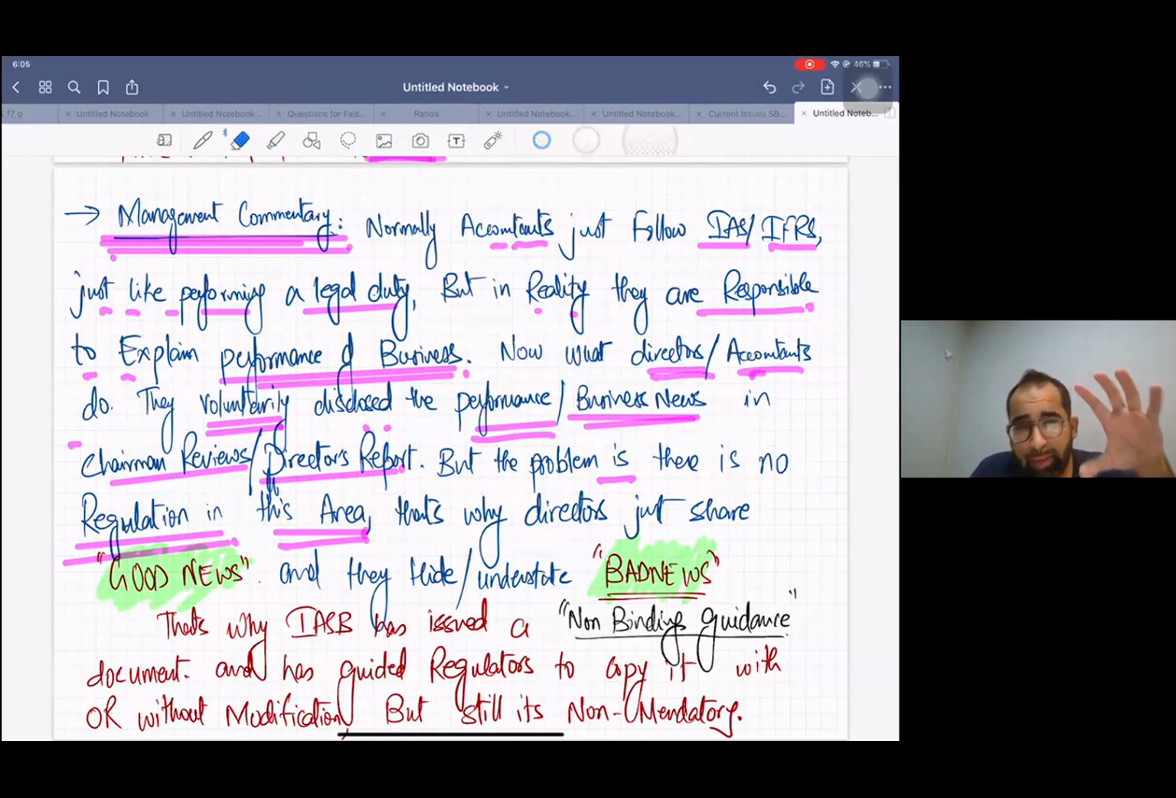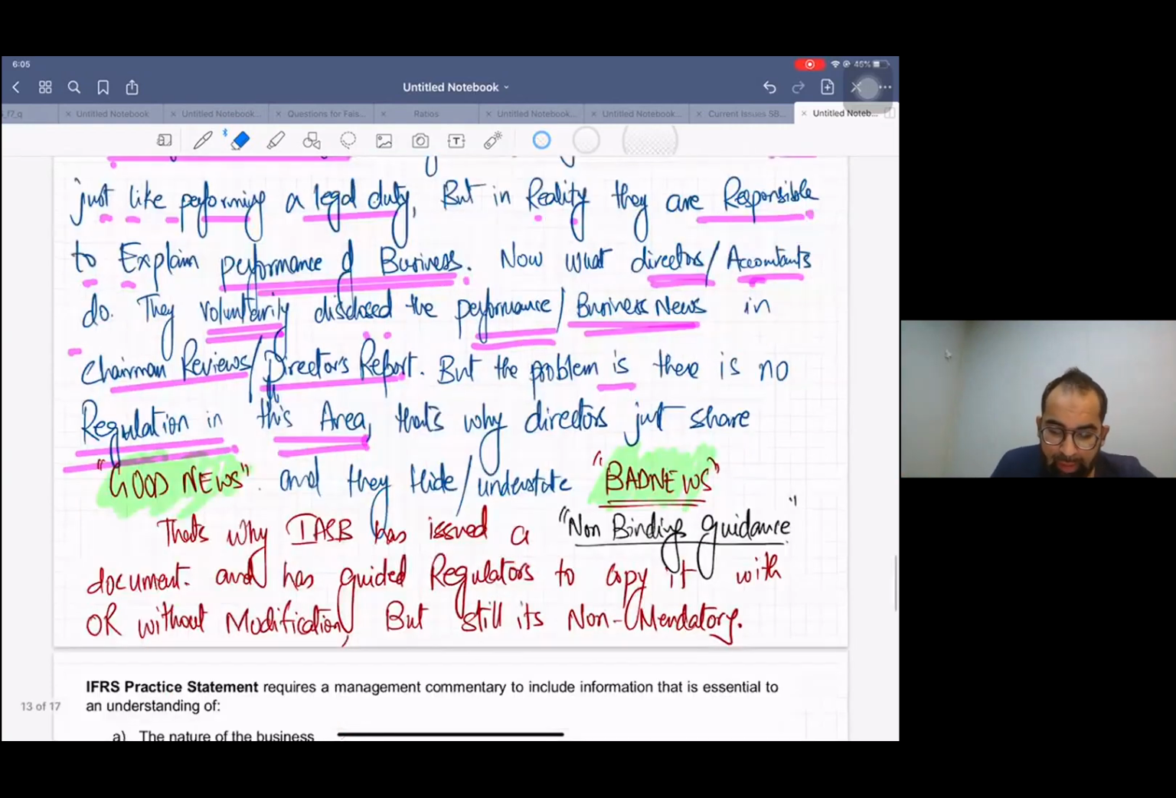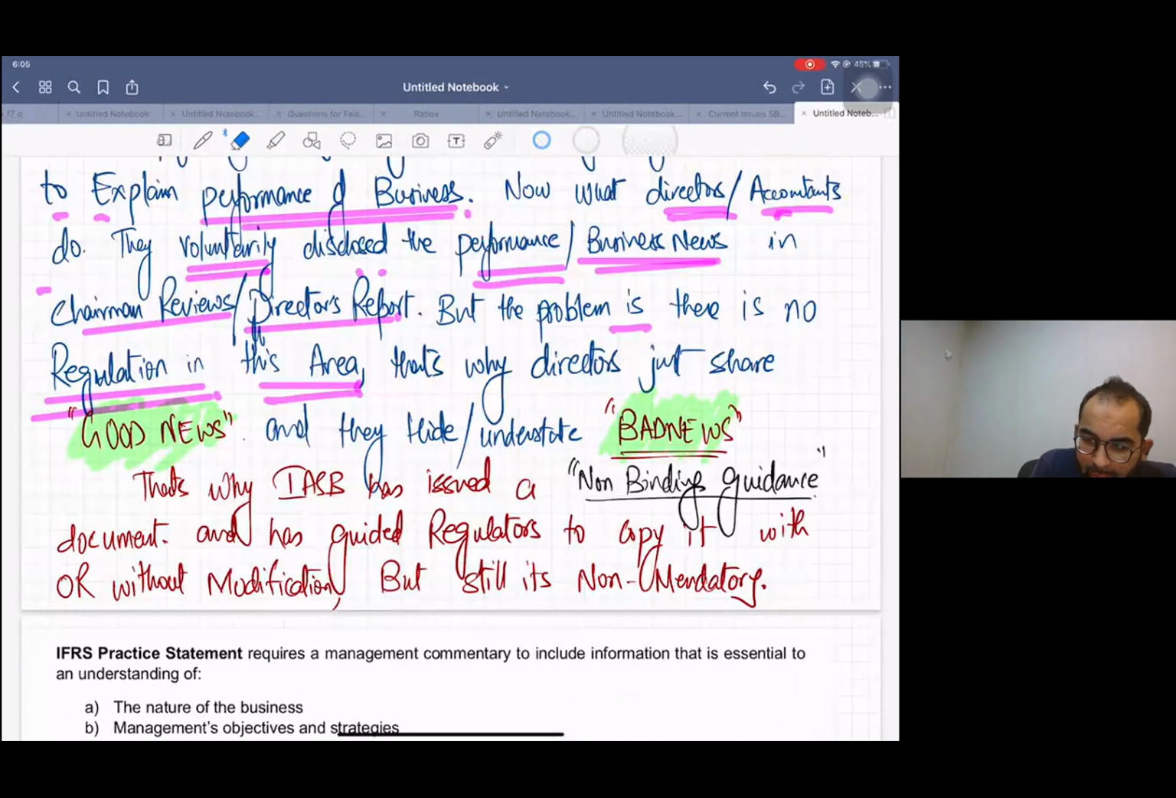Okay, so that's why the International Accounting Standards Board has started working on this area, because this area is equally important. Only numbers are not important, but also the other news of the business model, the competition, and the risks associated with the business are important. So that's why IASB issued a non-binding guidance. First of all, please note, the guidance which they are planning to issue is non-binding guidance. It's not mandatory. It's not like IFRS. It's a voluntary guidance document and has guided regulators.